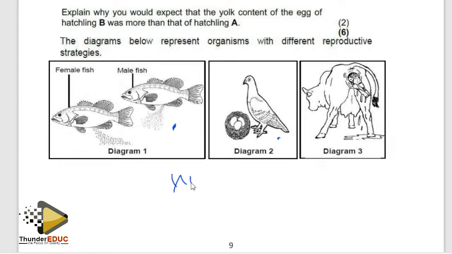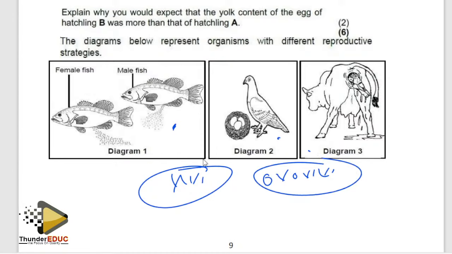Obviously, if it is viviparous, there is no way it's gonna be external. You understand? If it is ovoviviparous, there is no way it's gonna be external. Why? Because the development is inside the mother's body. So the mother is taking it as a shelter. So it is only oviparous which can either be internal or external.